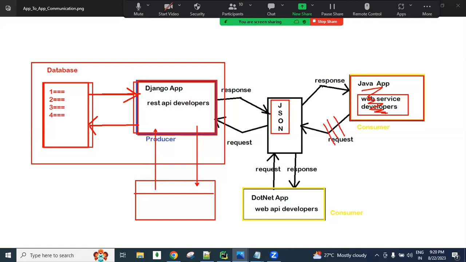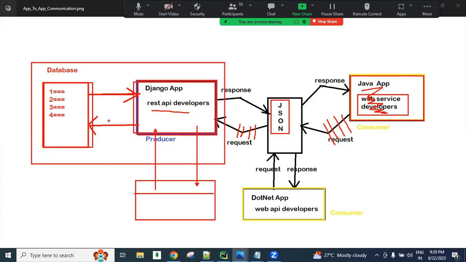Now finally a JSON type request is there. So now our REST API developer, what does he do? He converts this JSON request into Django format, guys.